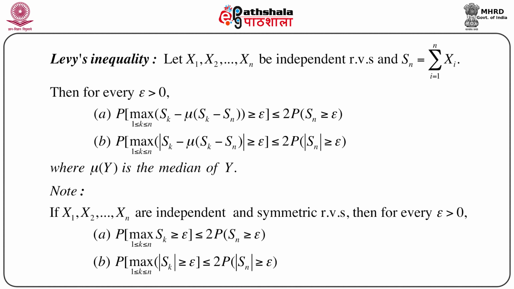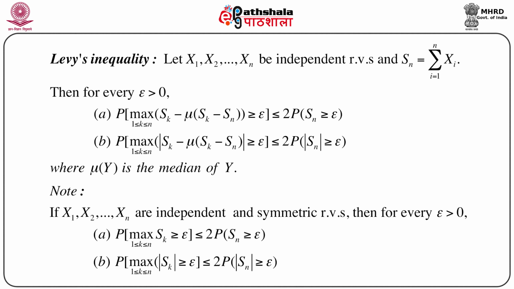Suppose x1, x2, ..., xn are independent random variables, and we define Sn as summation of xi, i equals 1 to n. Then for every epsilon greater than 0, however small, we have two inequalities, one with respect to sk, another with respect to modulus of sk. That means probability of maximum over k between 1 and n of sk minus mu of (sk minus sn), this entire quantity greater than or equal to epsilon, the probability of this event is less than or equal to twice probability of sn greater than or equal to epsilon.